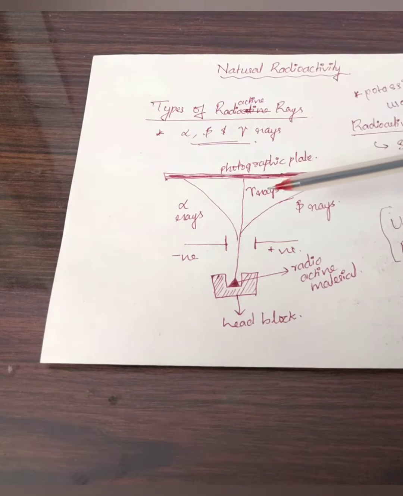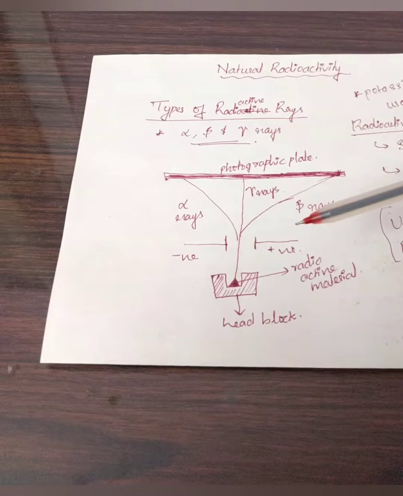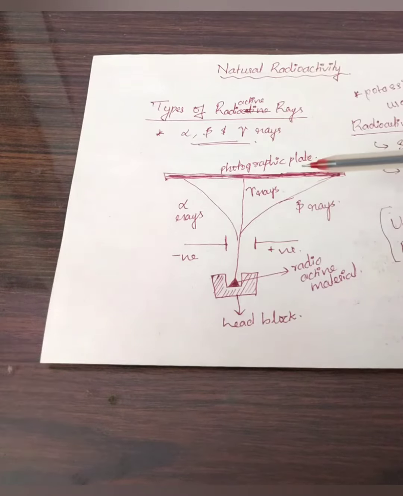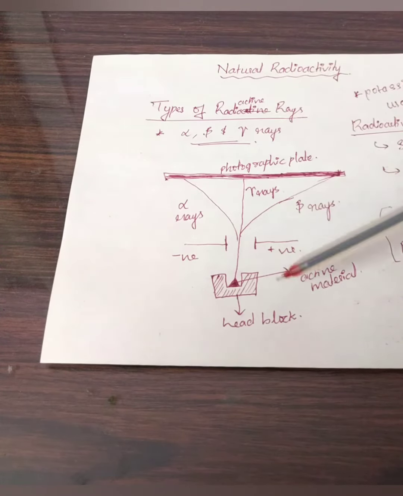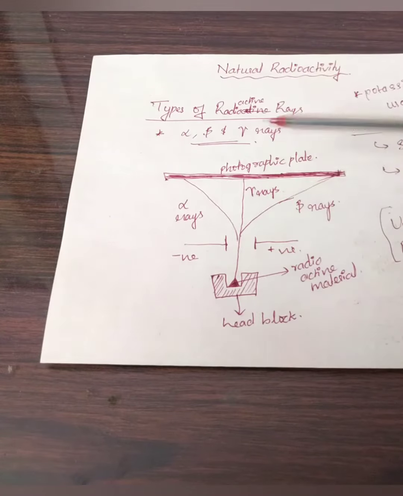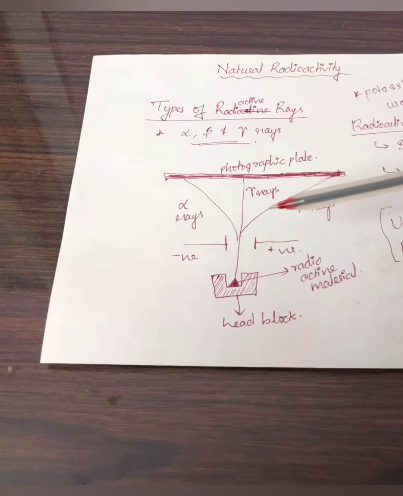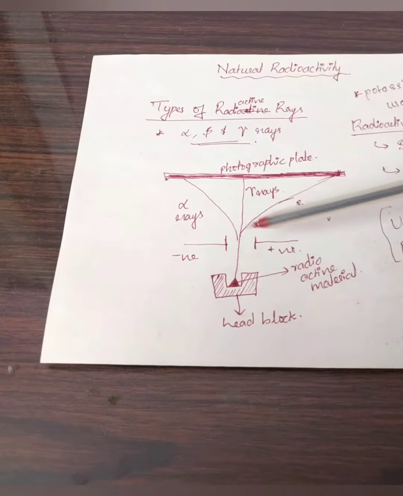And we know if we are having some neutral thing, it will not be affected by any charge. So that is our third observation which we got by studying the radioactive rays in the electric field.